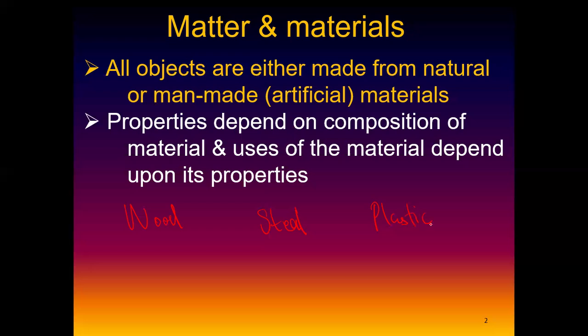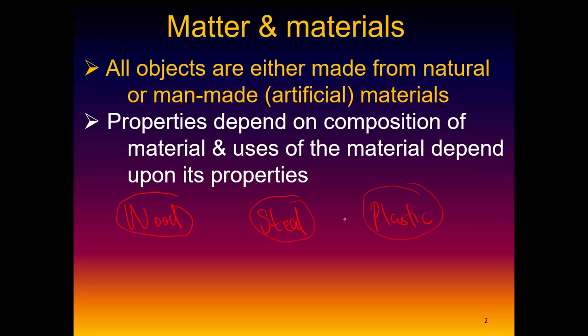Now, this is what we want to do. You run a business, and in this business, maybe you sell watermelons. When you sell watermelons, you cut them on top of your table. So the question is, which material is appropriate for you to run your watermelon business when you cut? Which material would you prefer to make a table? Would you prefer a table of wood? A table of steel? A table of plastic?